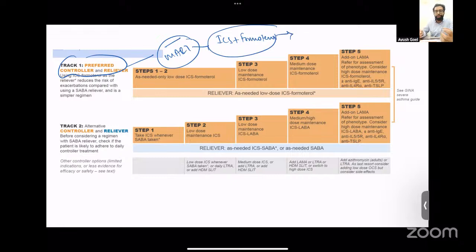As we know, formoterol has long-acting properties. Also, it is fast-acting. Therefore, it can be used both for reliever and maintenance. So in track 1, we only administer one single inhaler device.